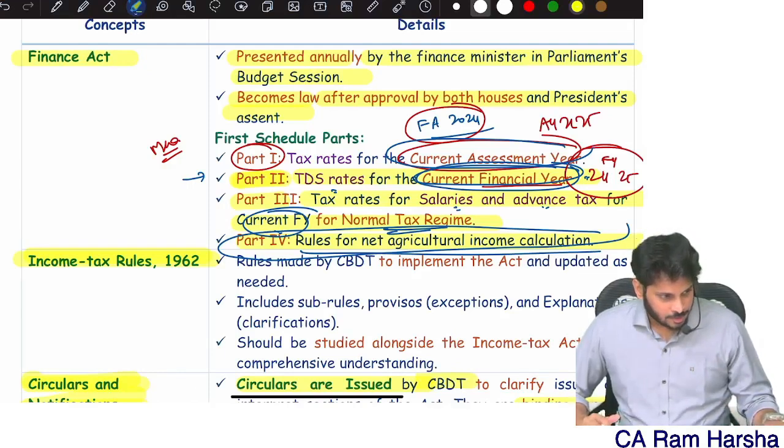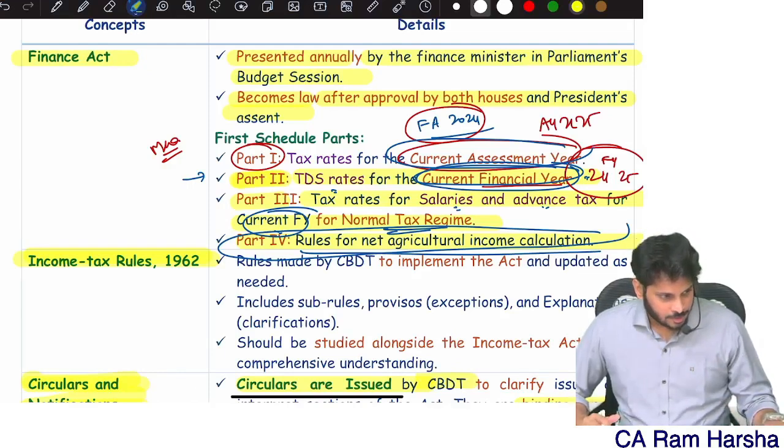Are you clear? So you first need to calculate the turnover, nothing but gross receipts, how much you got. From that, you should claim some deductions, which are expenses. Sir, I sold goods for 1 crore, my expenses are 70 lakhs as the goods value, and 10 lakhs I paid as salary to my employees. 1 crore is the sale value, minus 70 lakhs purchase cost, 10 lakhs salary cost, 5 lakhs other administrative. The balance whatever is there, only that is treated as income.